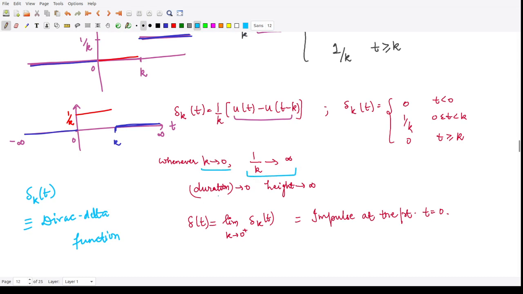That means you are reducing the duration. So when you reduce k, your interval would be, say, new k would be somewhere here. So earlier the area was this one. The total area has to remain 1. But now what we are doing, we are shrinking k so that 1 by k increases. So your function would be somewhere here, so that the total area remains the same.